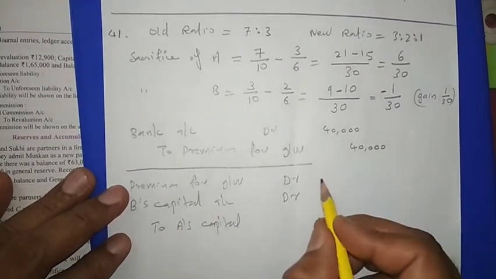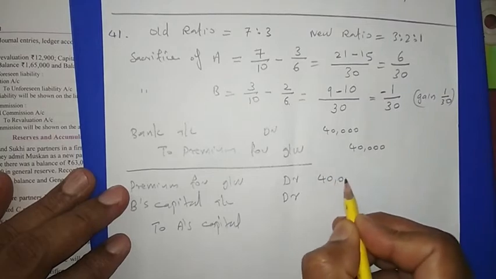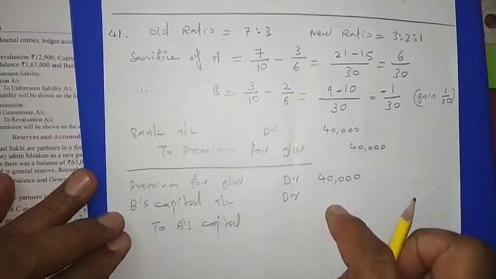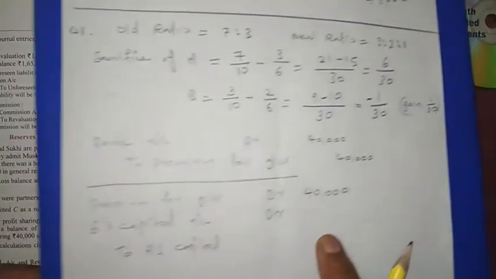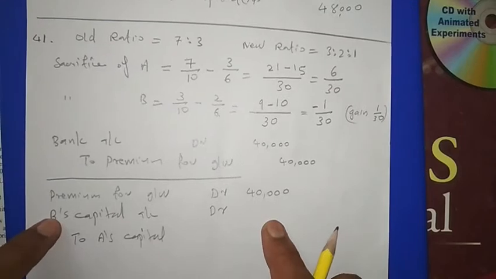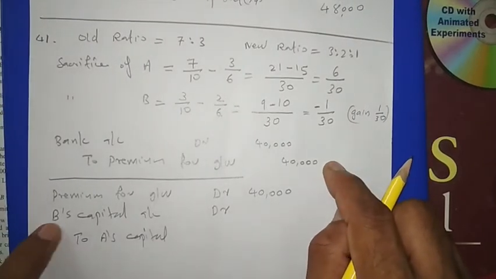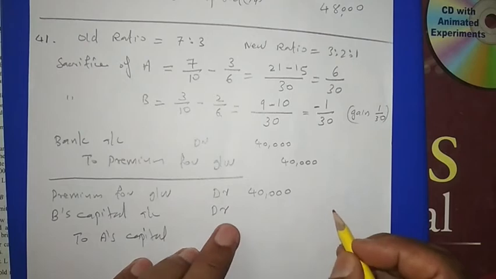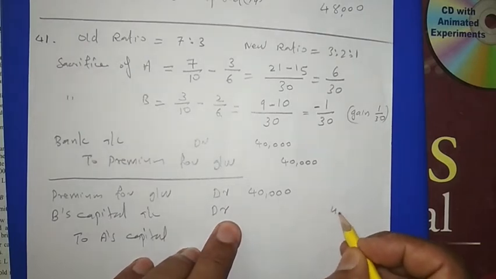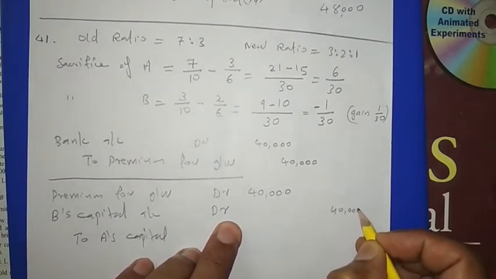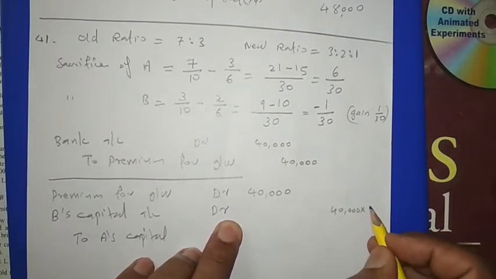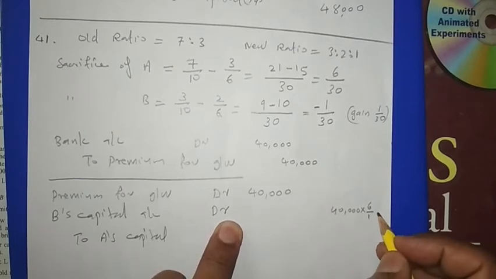Premium for goodwill amount is 40,000. Then B's capital account we have to debit with his share of total goodwill. 40,000 is the new partner's share. To get the total goodwill we have to multiply 40,000 by the reciprocal of the new partner's share. The new partner's share is 1 by 6, its reciprocal is 6 upon 1. Now we are getting total goodwill.